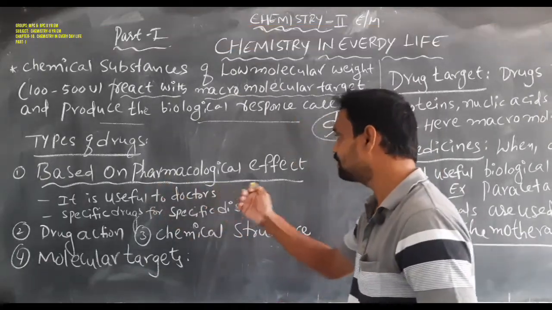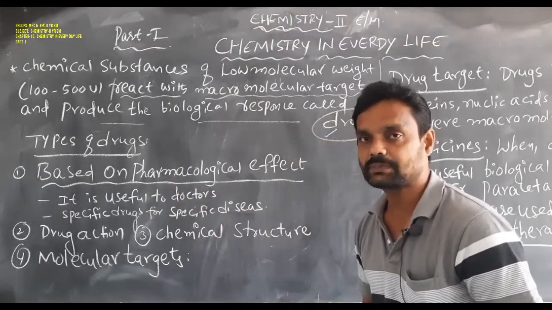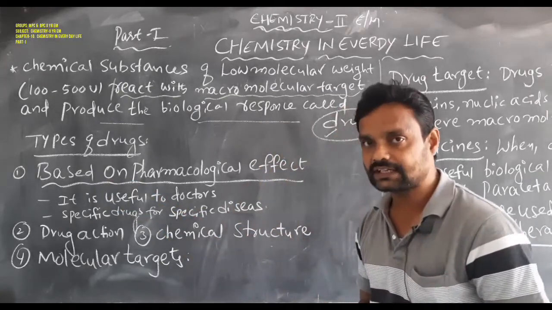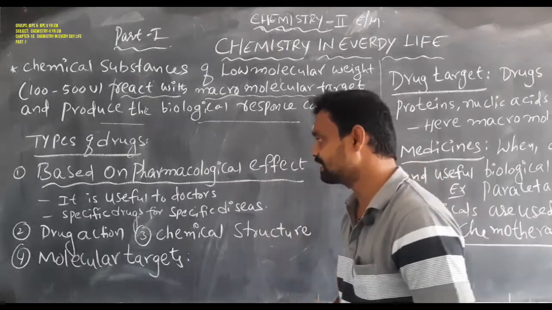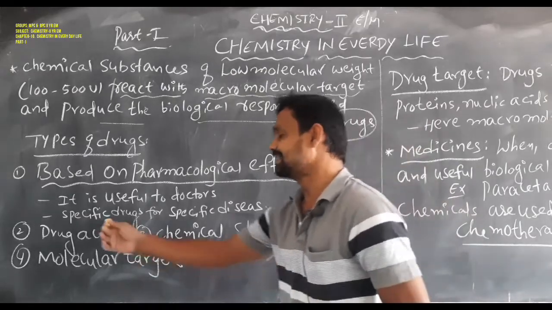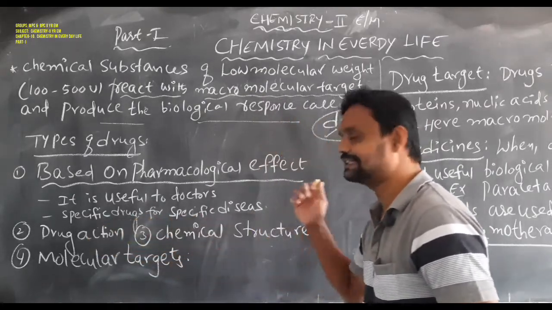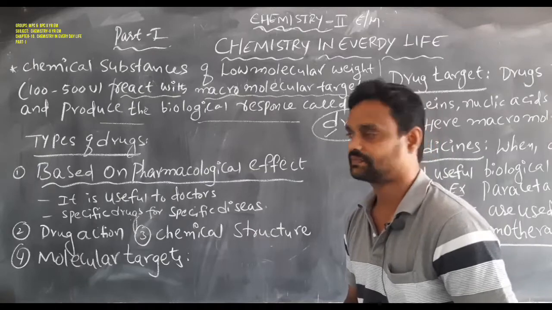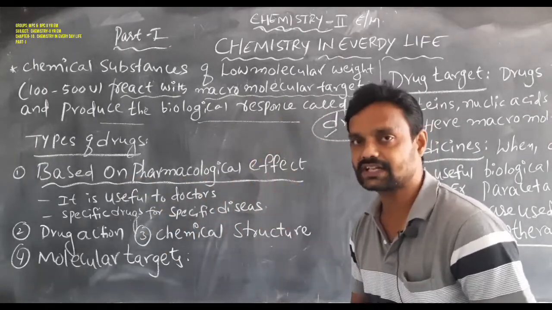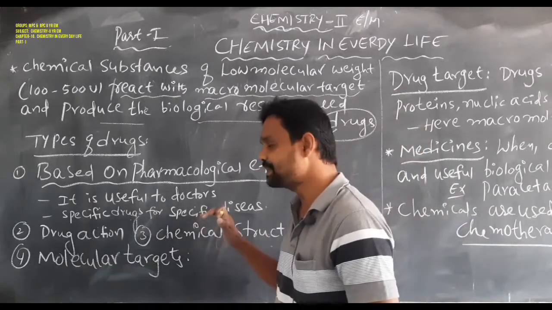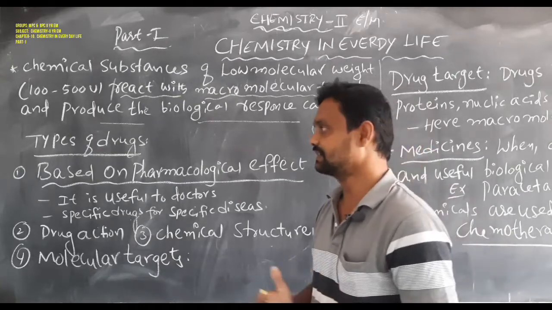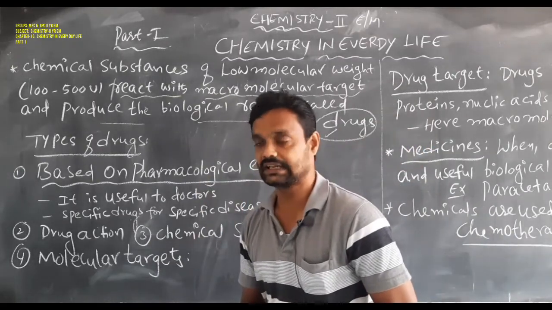Based on the pharmacological effect, these drugs are used for specific diseases. That is one type of drug.